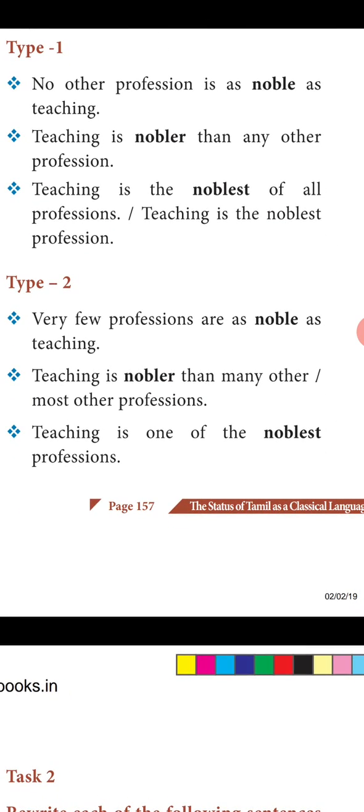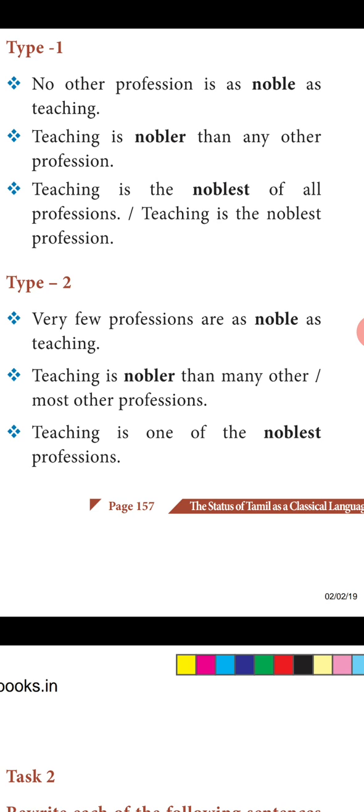No other profession is as noble as teaching. So the first one, no other profession is as noble as teaching. Can you observe which degree is used here? Yes, it is positive degree because the adjective noble is used, not nobler or noblest. From this we can identify that it is positive degree.